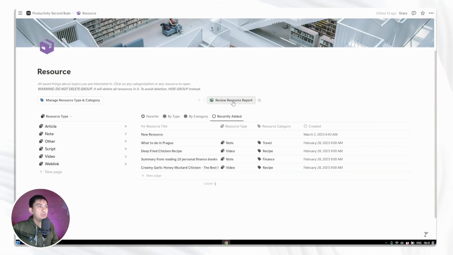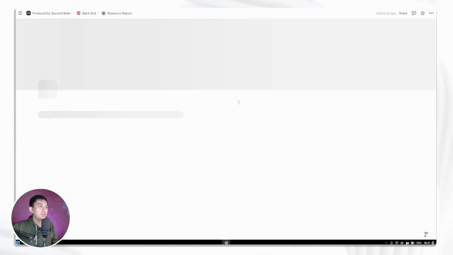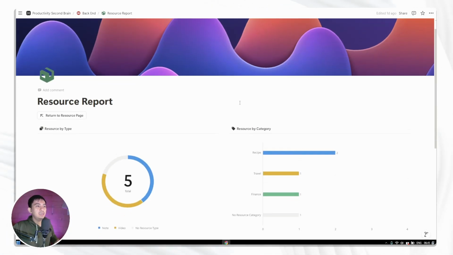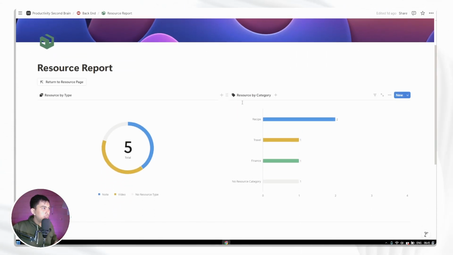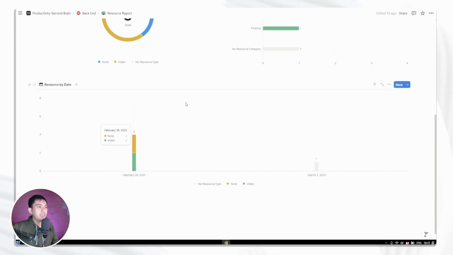The last thing I want to show is the review resource report. If you click this button, then you will see a really simple statistic about all of the resources that you have. So you have the charts by the type, by the category, and also by the date when it was added. So you will see the distribution, and also you see the resource type being shown here as a group for each resource by the date.